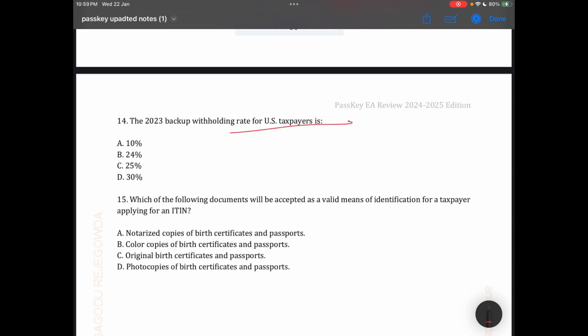Backup withholding for the US taxpayer. It's a very important concept, backup withholding. Please let me know if anyone does not understand what backup withholding is. So, straightforward, the rate for backup withholding is 24% for 2023. Let's move to the next question.